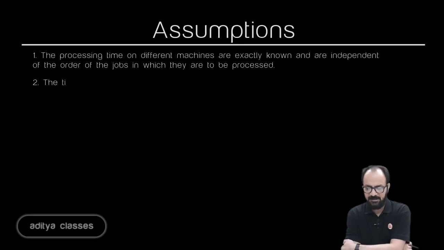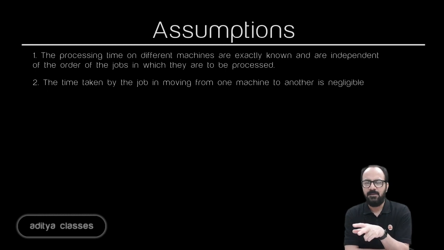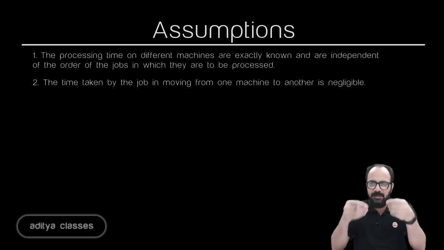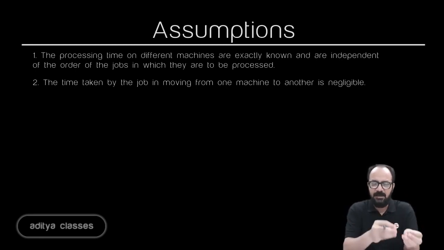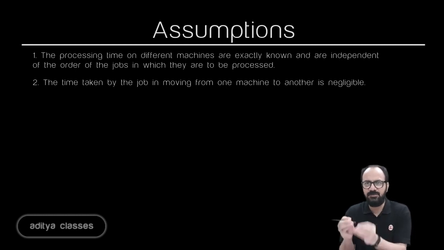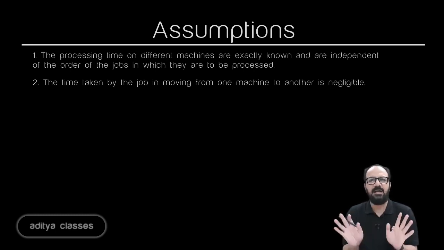Then there is the time taken by the job in moving from one machine to another machine, which is negligible. So the switching time, the setup time, job A being removed from machine A, B being planted over there, A moving from machine 1 to machine 2, B moving from machine 2 to machine 3. All these changeover times and setup times are negligible.